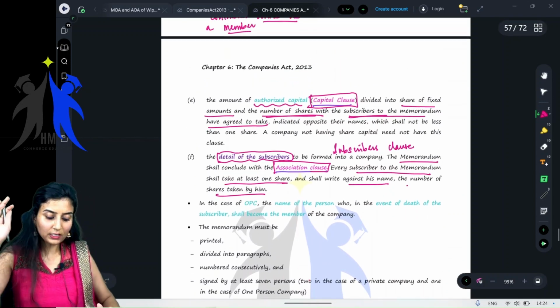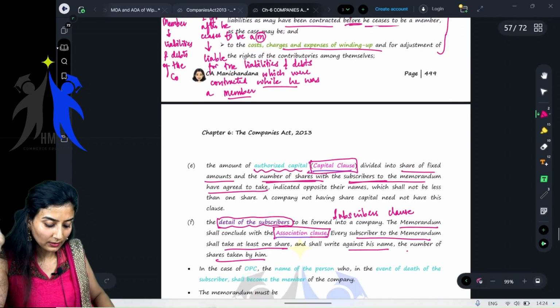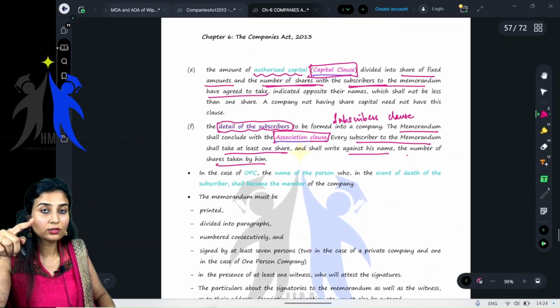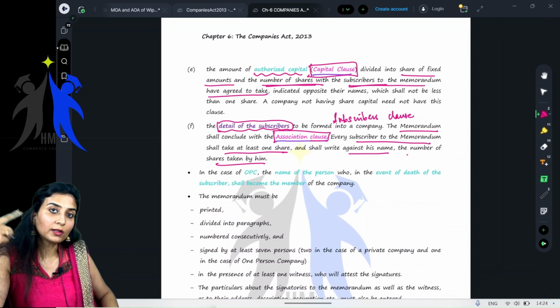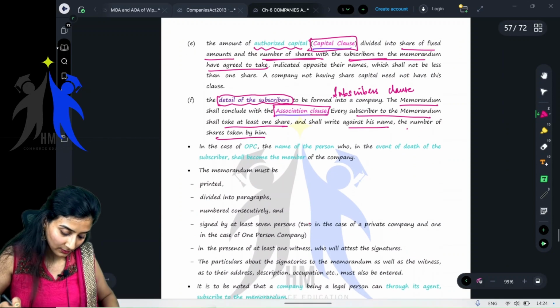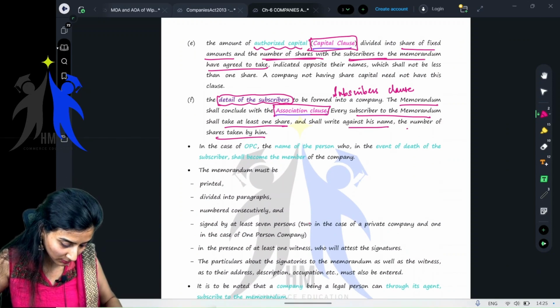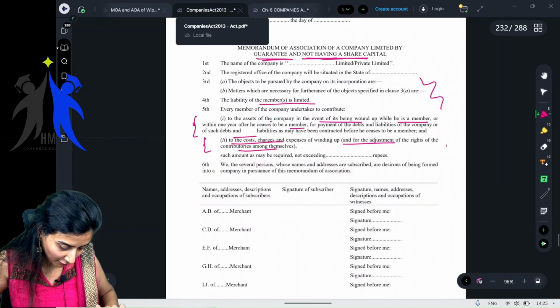Okay. So are we clear with all the clauses? Yes. And also, children, in the case of OPC, there will be one more clause. I'll show you. We will go to the format. I'll show you.